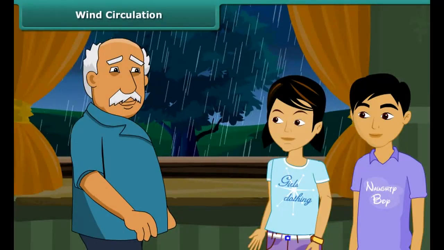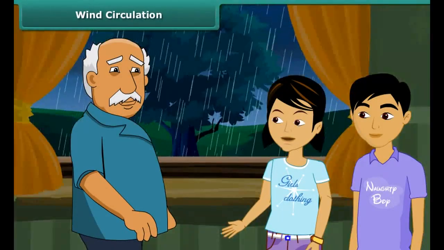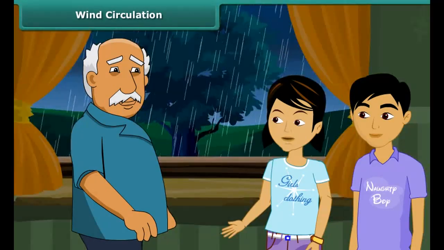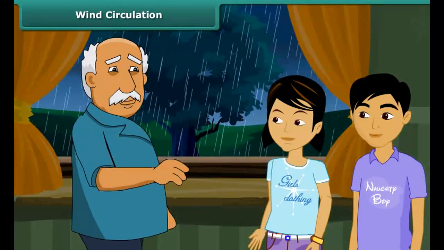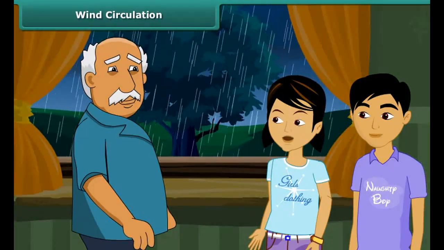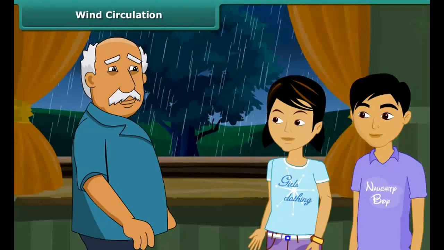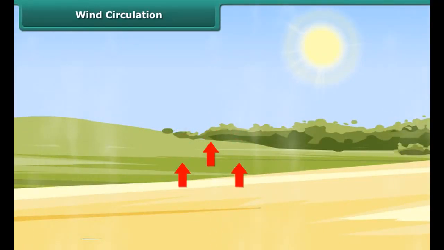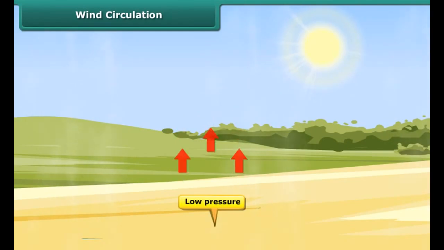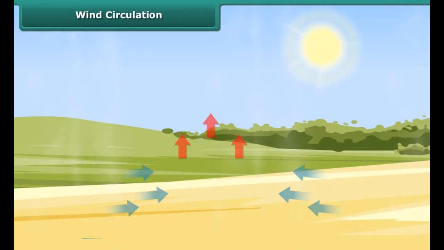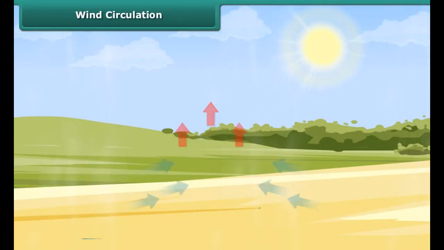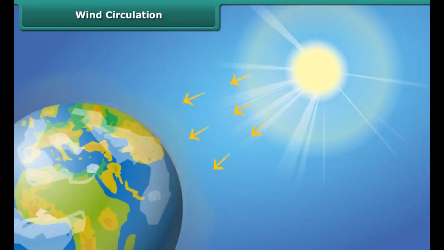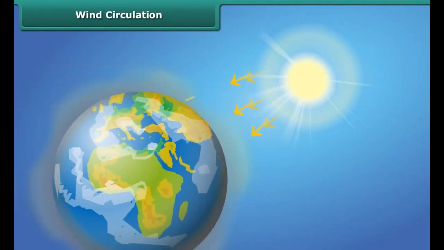Wind circulation. I have one question in my mind. Can I ask you, Grandpa? Yes, Radhika. Tell me. How does the wind circulate on the earth? It is very easy to understand. The warm air is light, so it rises up at a place, as a result of which air pressure of that area gets lowered. The cold air from the surrounding areas rushes in to fill its space. Energy from the sun heats the earth's surface.